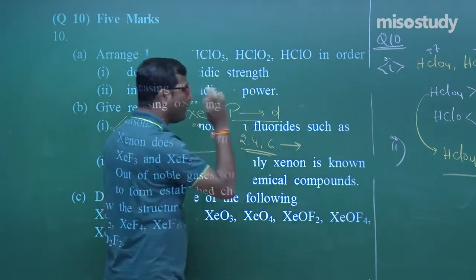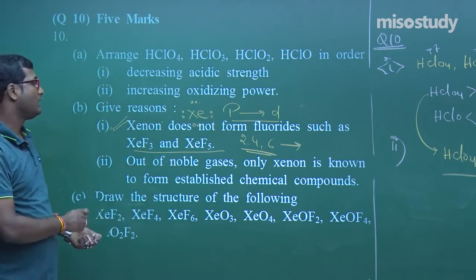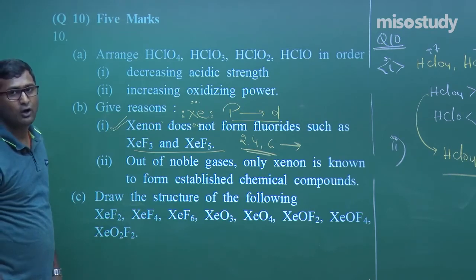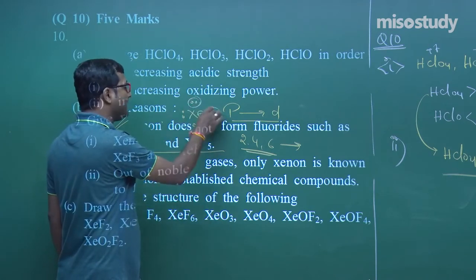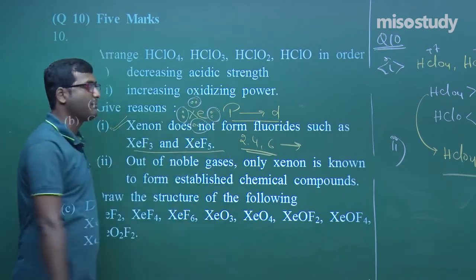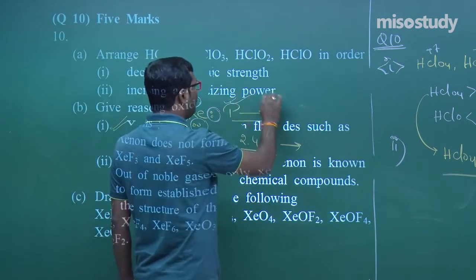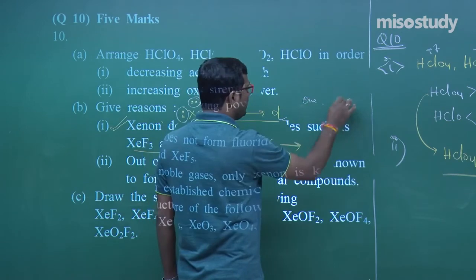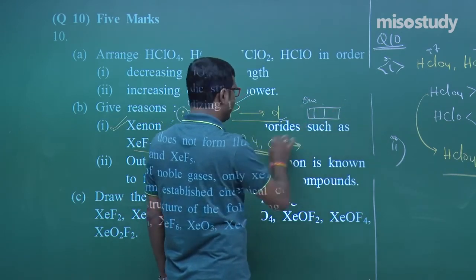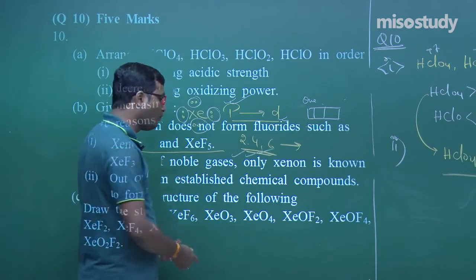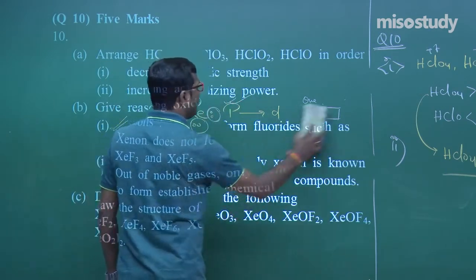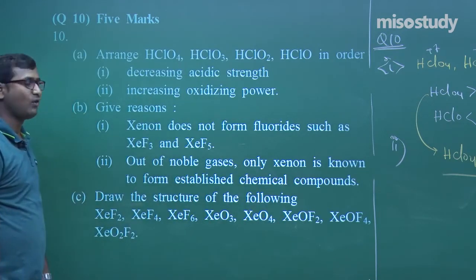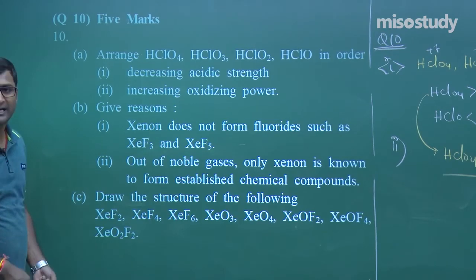So it will form only even number of compounds, it will react with only an even number of fluorine, not an odd number. Again I am repeating, as we know in xenon there are paired electrons, when the electron shifts from p to d, the unpaired electrons are always 2, 4 or 6. If there are 2, 4, 6 unpaired electrons, then it will only combine with an even number of fluorine and not an odd number of fluorine. Am I right? Yes sir.